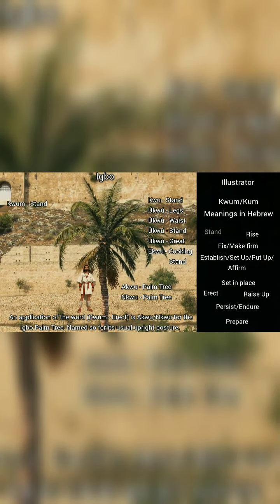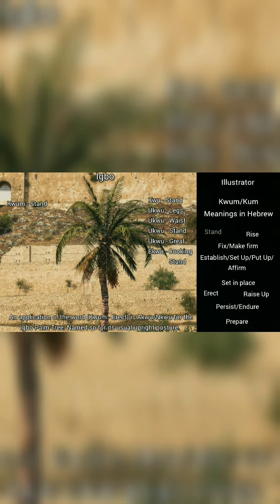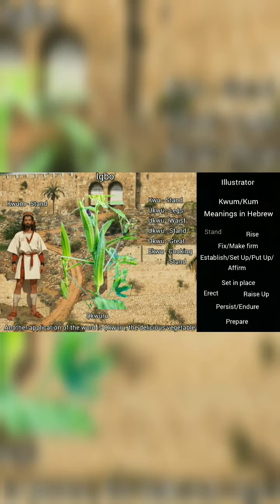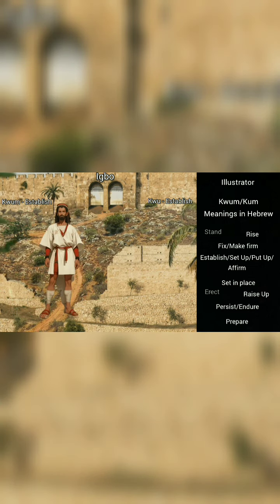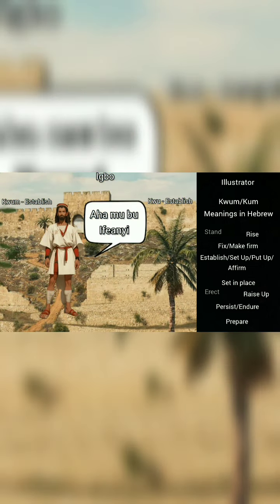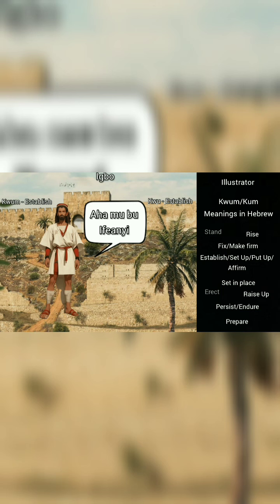Another prominent meaning of the word kwum or kum in the Hebrew language is establish or set up or put up. Now let's take this speech that the character has actually presented on the screen. Now he says, Ahamu bu Ifani. Ahamu bu Ifani. That actually means my name is Ifani.